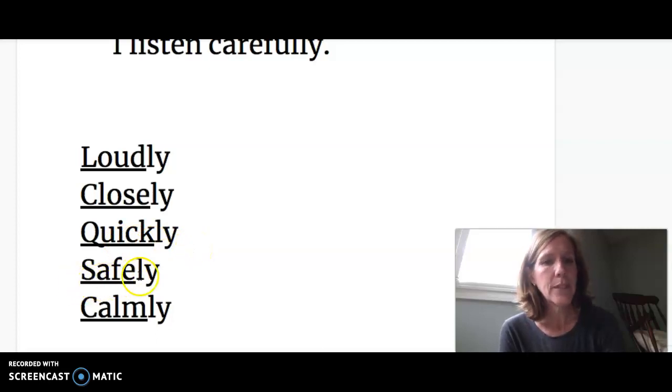I keep the word safe, I add ly. Safely, in a way that is safe. I cross the street safely. How did I cross? Safely. It's an adverb. Calmly. The class walked out of the building calmly, in a way that was calm, right?